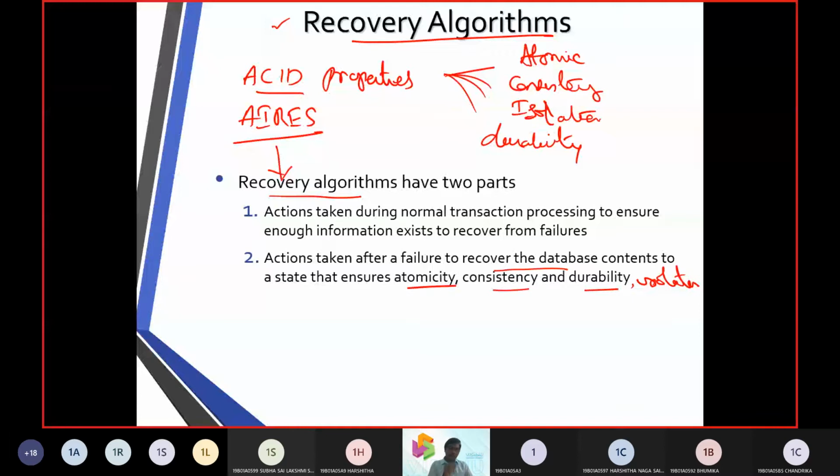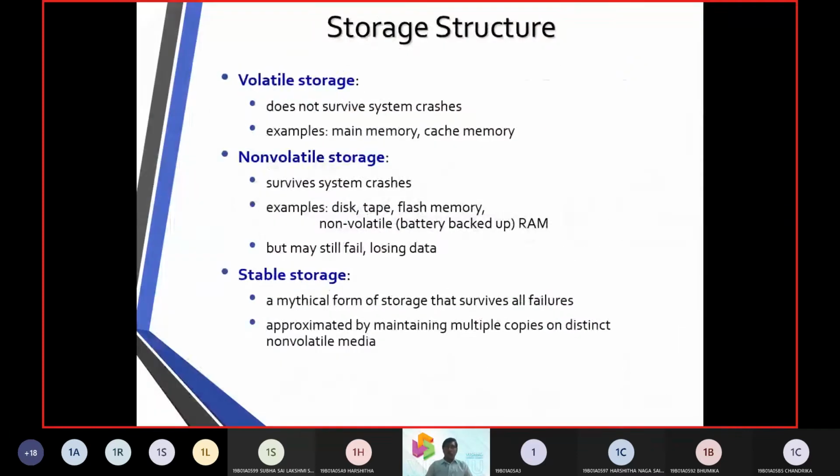So why do we need recoverability algorithms? We must ensure that the database transactions are going very correctly. All the operations in the database happen without any virus, bugs or crash, and the atomicity, consistency, isolation and durability properties are totally met. There the recovery comes into the scenario.